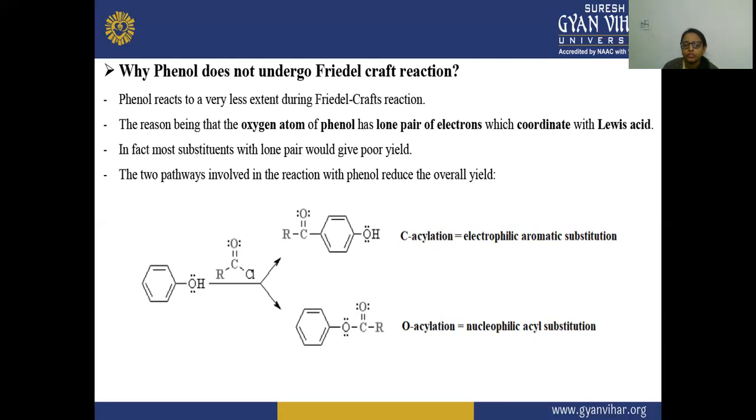So first is your C acylation and second is your O acylation. So here you will see that on the carbon there is an electrophilic aromatic substitution, and on this oxygen there is a nucleophilic acyl substitution, because the oxygen has the lone pair, so it will attack this carbon which is acting as the electrophile. And this carbon is acting as the electrophile, and it is reacting on this benzene. So the two reactions are C acylation, and the second is O acylation.